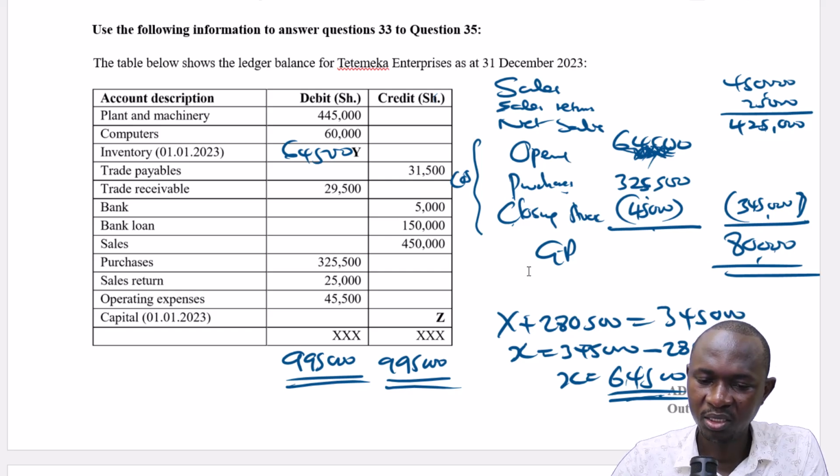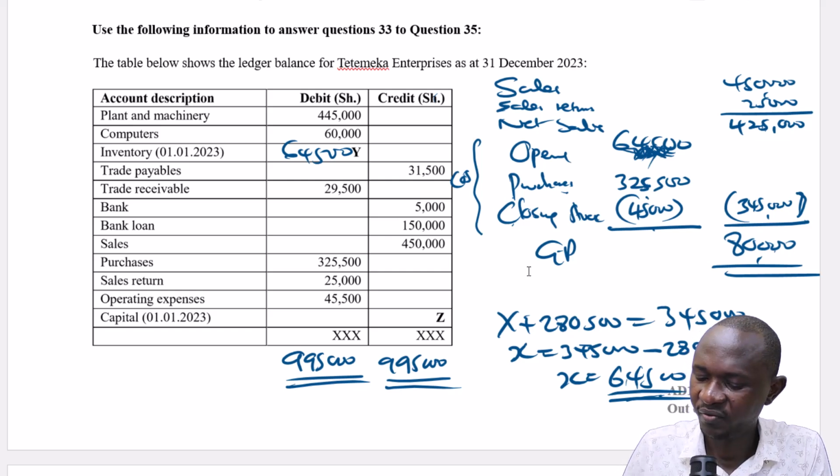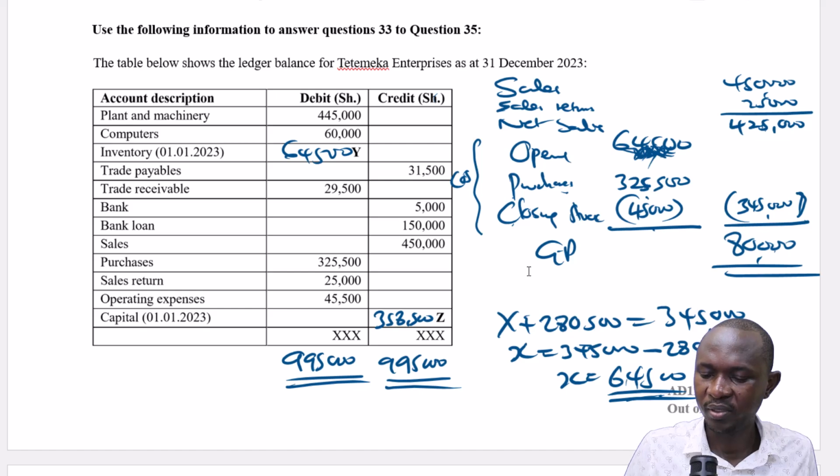So what is missing? 31.5 plus 5 plus 150 plus 450, that is 600, is equal to 636.5 minus 995, 358.5, 358,500.